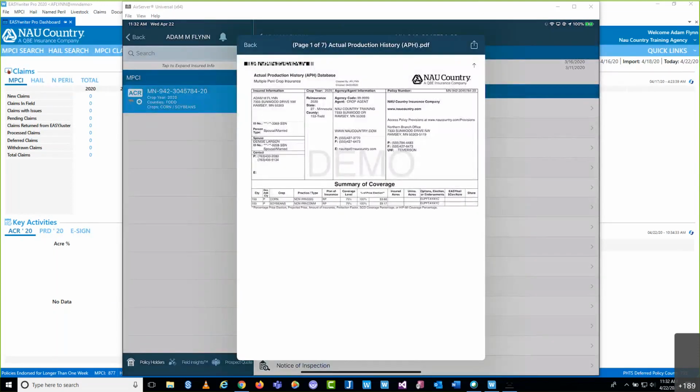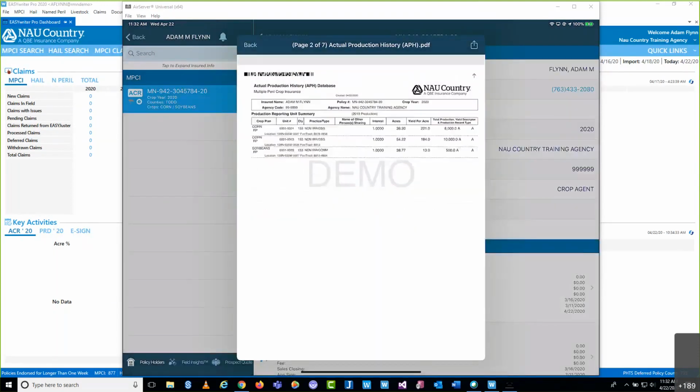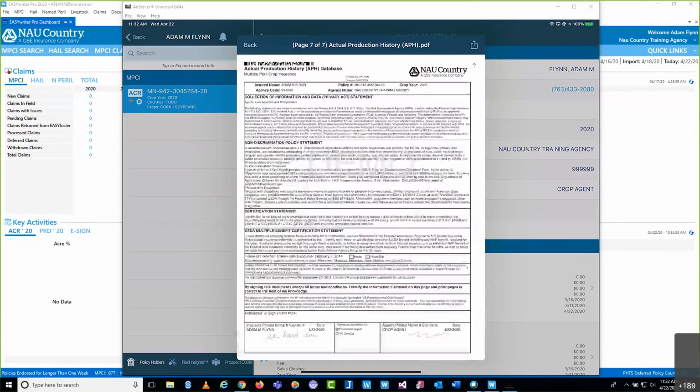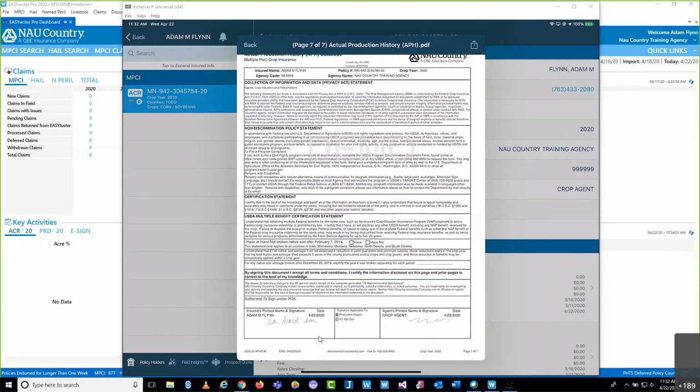But the reason I wanted to show you this document is that this document we created, you can probably see it's a little harder to see, these signatures, this document, this APH report became a document of record, and simply just those signatures can't be accepted. We have the production reported. It's all there. It's ready to go.